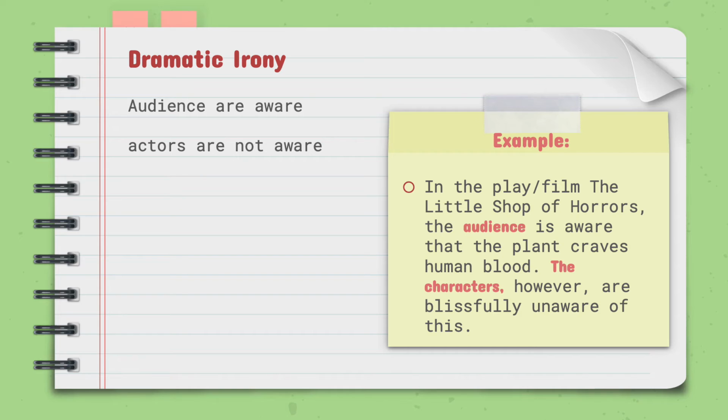The next type of irony is dramatic irony. This is when the audience has knowledge of something of which the actors are unaware. This is referred to as dramatic irony. This technique heightens tension and expectation. The example here says, in the play or film, The Little Shop of Horrors, the audience is aware that the plant craves human blood. The characters, however, are blissfully unaware of this.